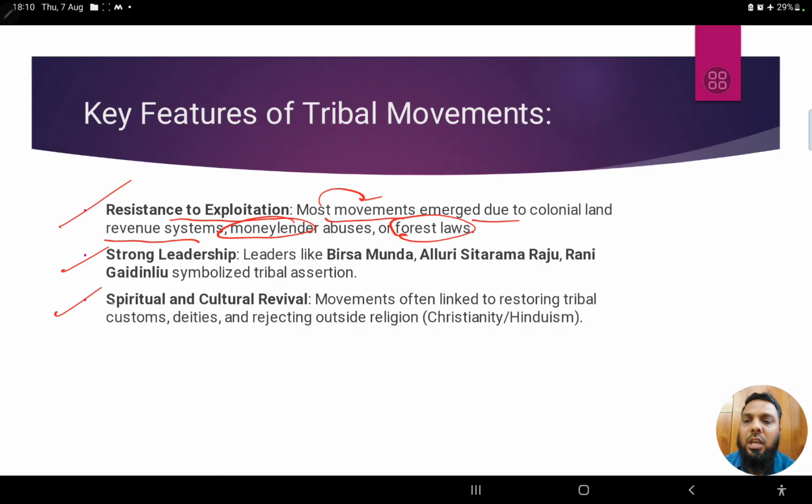Then spiritual and cultural revival is also one of the key features. After these revolts, they also go for spiritual and cultural revival. Movements were often linked to restoring tribal customs, because they want to restore their lifestyle that was disturbed. They want to restore their deities, and they reject outside religions, whether Christianity or Hinduism. So these are the key features of the tribal movements.